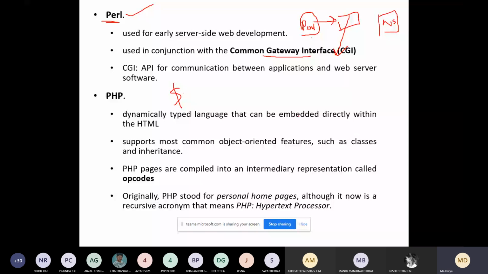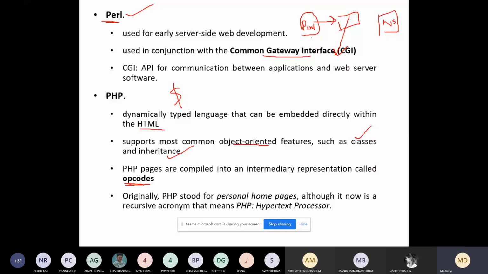So in the lab, we saw how we can embed your PHP code within HTML. Okay. So it supports common object-oriented features. PHP supports creation of classes and inheritance. So you'll be studying about this in your module 4. Okay, so PHP pages are compiled into an intermediate representation. Okay, so PHP code will be converted into opcode.